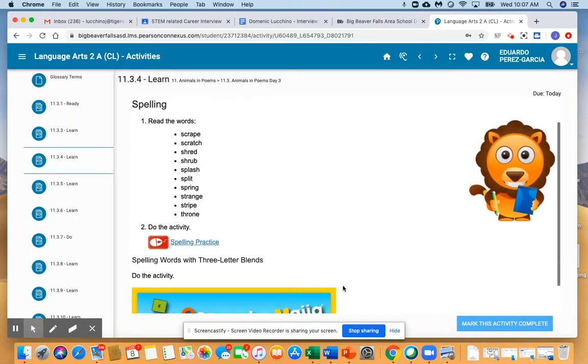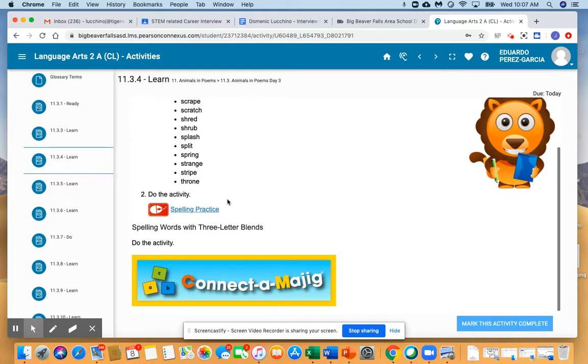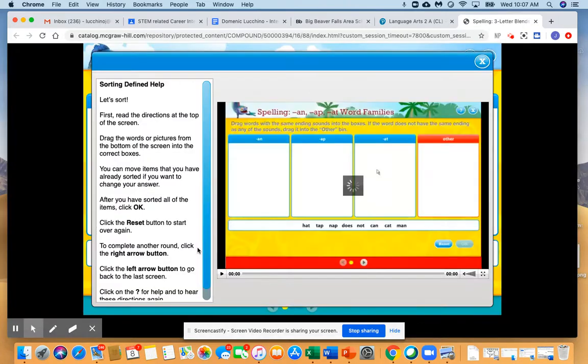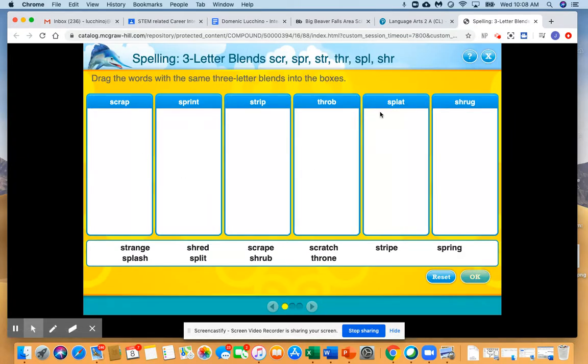Into spelling, this is where you have spelling practice. I do want to show you this. If you click on this, it's a little confusing, and it does take a while. Okay, this page is not the page you're going to do, and you'll see that this thing is just circling around and around. This is the directions. So after you read through the directions, you click over here on the right X. Exit that out, and here you go, okay?